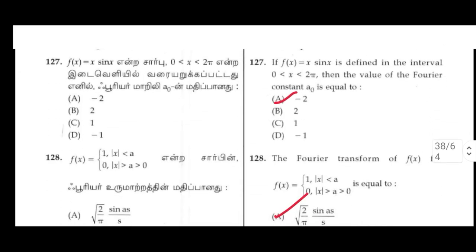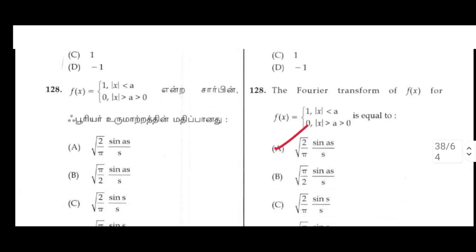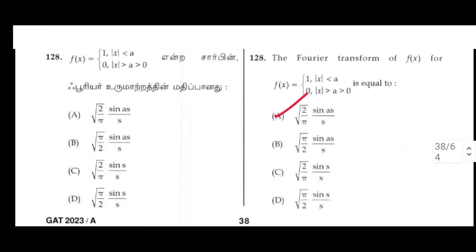127. If f(x) = x sin x is defined in the interval 0 < x < 2π, then the value of the Fourier constant a0 is equal to. Option A: −2. 128. A Fourier transform of f(x), for f(x) = 1 for |x| < a and 0 for |x| > a > 0, is equal to. Option A: √(2/π) sin(as)/s.